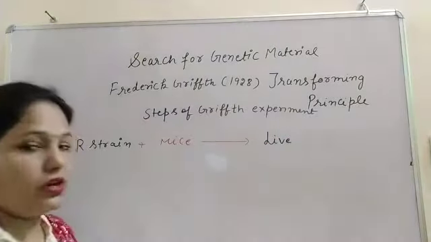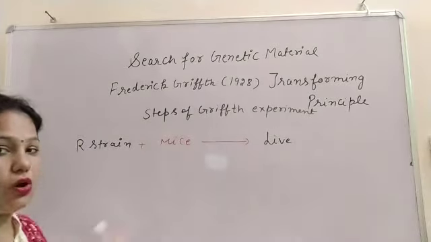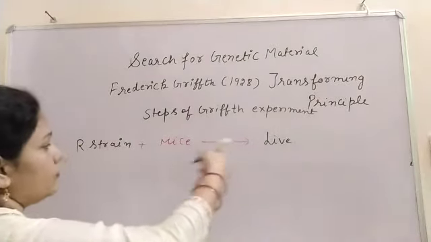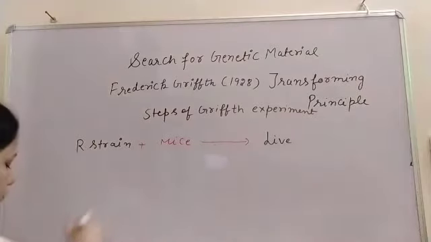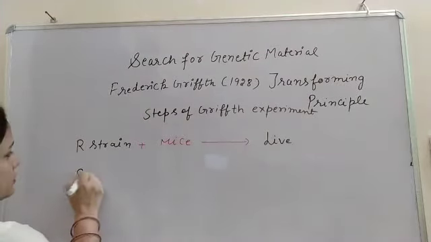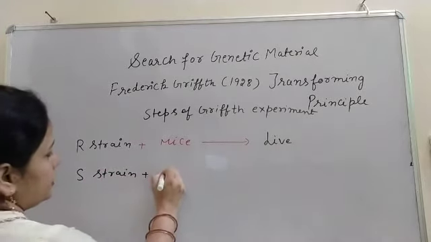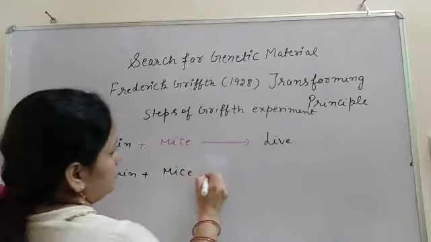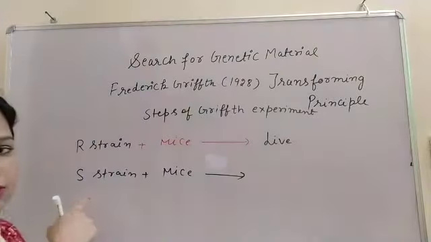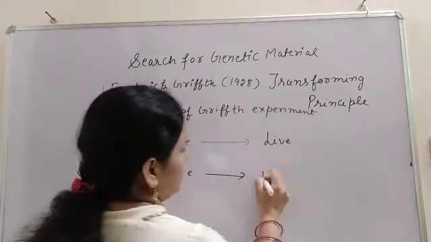There was no effect of pneumonia on the mice, so the mice lived. Second, he took the S strain plus mice, and because it is virulent, the mice died.